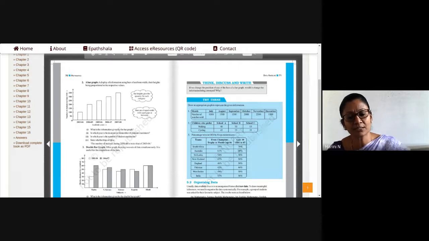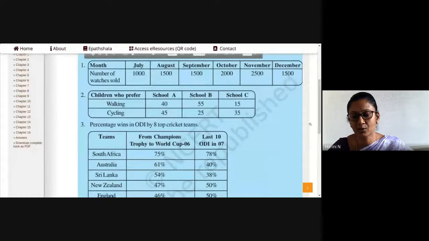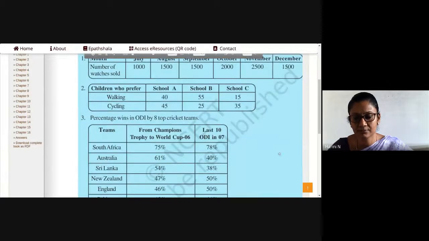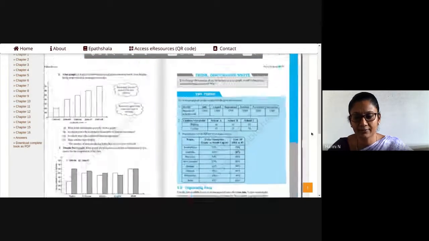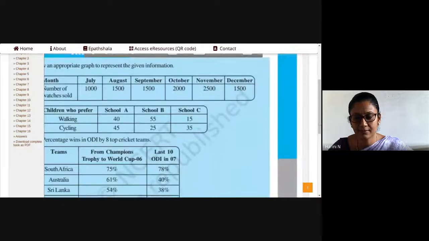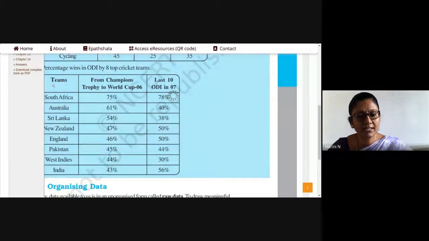Okay. Now come to the third question. Again, what kind of graph will you draw? Aren't you looking at the third question? Look at the third question. Again, you have teams, Champions Trophy of World Cup 2006 and ODI in 07. So for the same country, 2 comparisons are done. So again, you will have a double bar graph. Yes, a double bar graph.